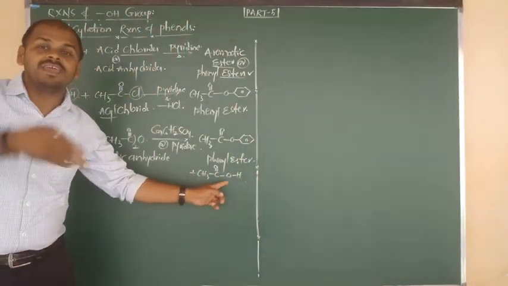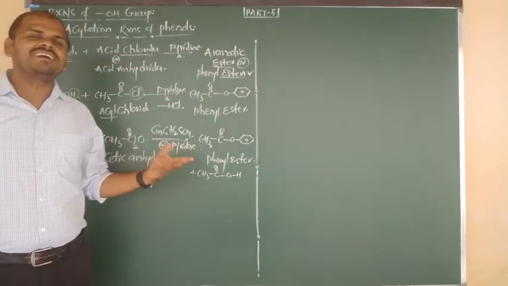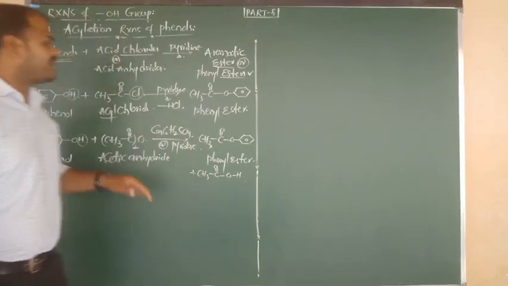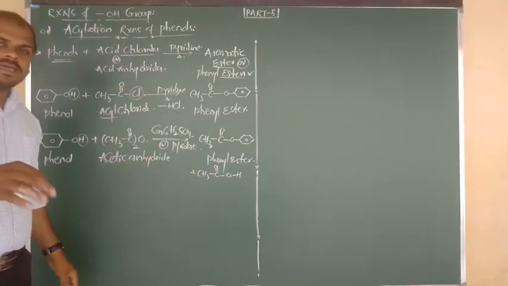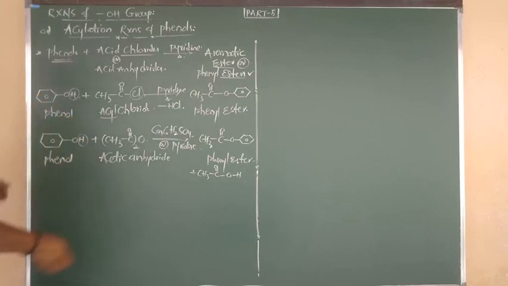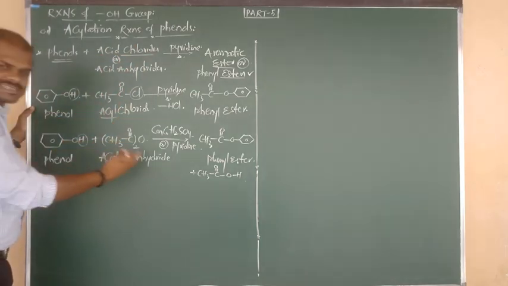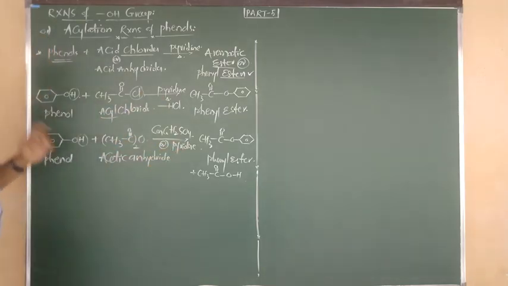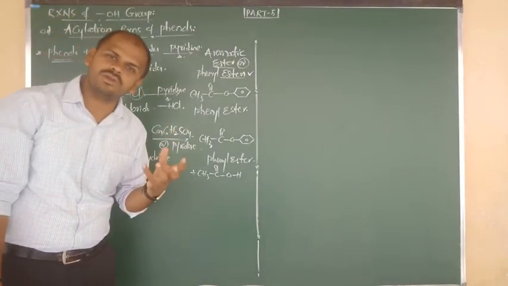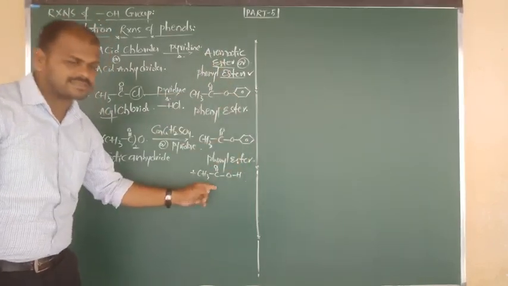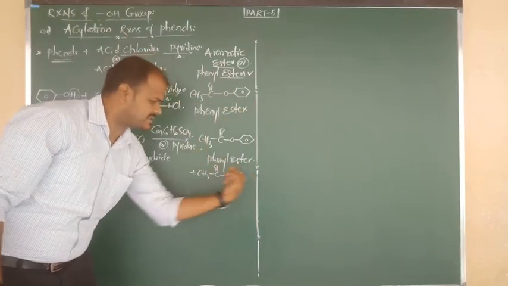Again, acids can be neutralized by the use of a base. The base is nothing but what? Pyridine. Like that we can consider. Okay, right. The acylation story is over. I am doing one more revision for you. Try to be focused. Phenol on reaction with acid chlorides and acid anhydrides. See the example: phenols on reaction with acyl chlorides and acetic anhydride in the presence of pyridine, and here we can also use concentrated sulfuric acid, form products that are aromatic esters, or we can say phenyl esters.